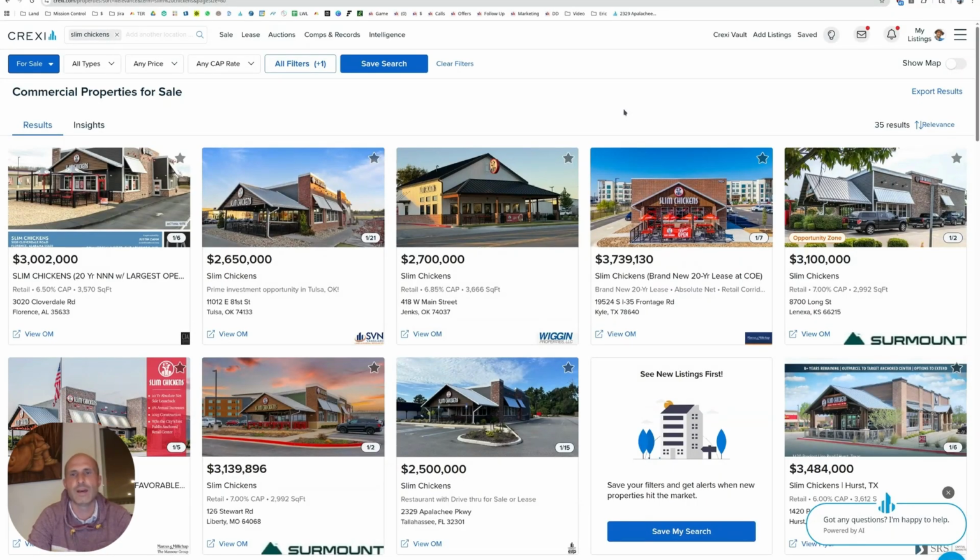It's not something that happened 10 years ago. We're talking about what's happening in today's market. So Slim Chickens has, we'll see in the sales pitch, someone will say, about a couple hundred locations that they have open right now. And they have a bunch of them under contract, and they're working on a bunch of development agreements and different ways to bring more of them into the marketplace. So I think Slim Chickens is growing in a big way, and they've got an appetite to eat up a lot more real estate. So I think it's a good one to know.